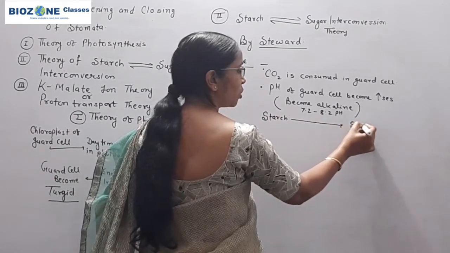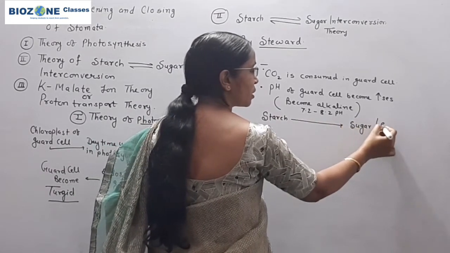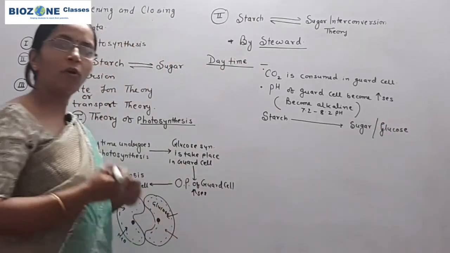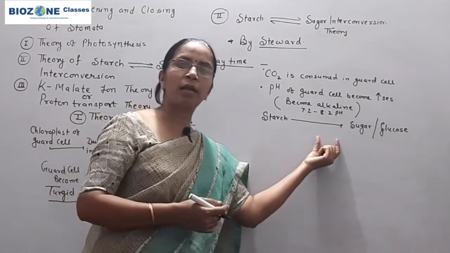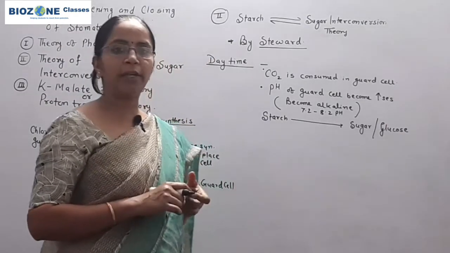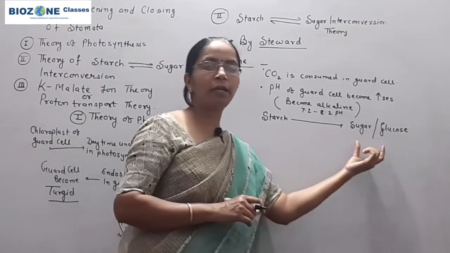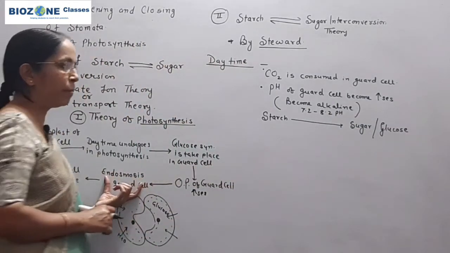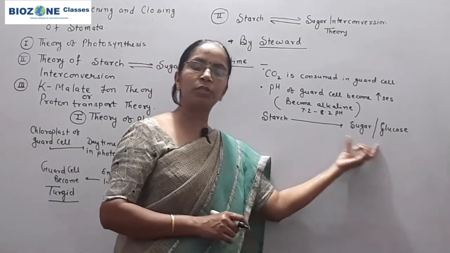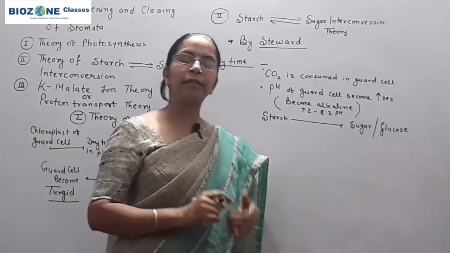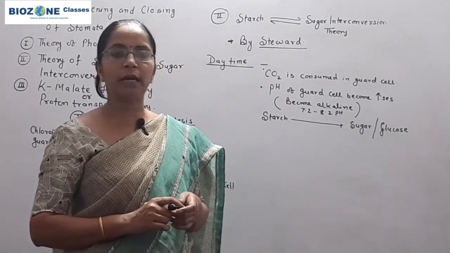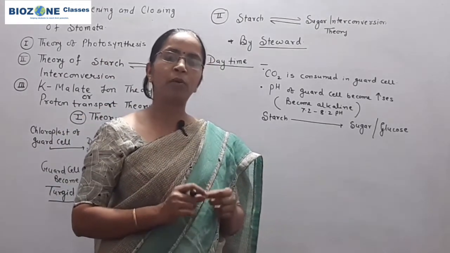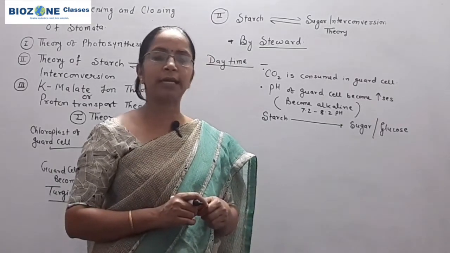converts into sugar. Sugar means the starch gets converted into glucose and glucose 6 phosphate. For this process, some enzymes are responsible, and because of that the starch gradually converts into sugar. The concentration of sugar increases in guard cell, so the guard cell undergoes endosmosis because the osmotic pressure of the guard cell increases.